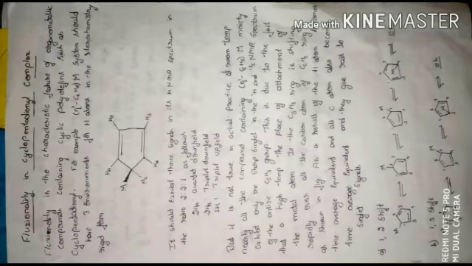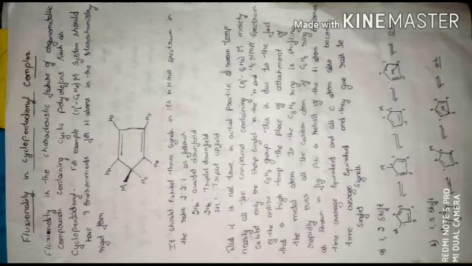Fluxionality in cyclopentadienyl complex. Fluxionality is a characteristic feature of organometallic compounds containing cyclic polyenes such as cyclopentadienyl. For example, eta-1 cyclopentadienyl metal should have three environments of hydrogen atoms in the stereochemically rigid form.